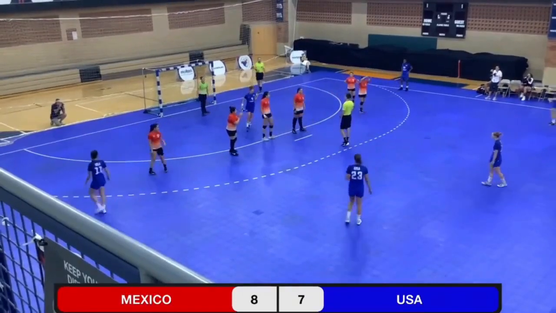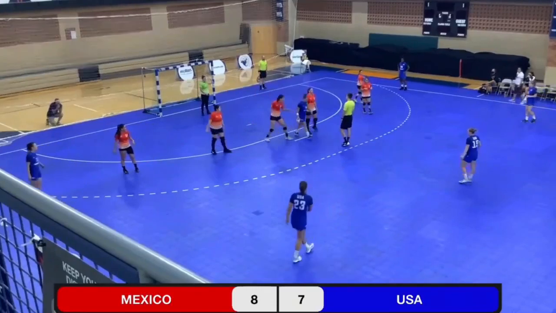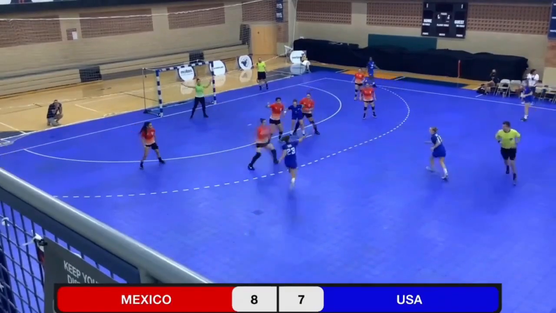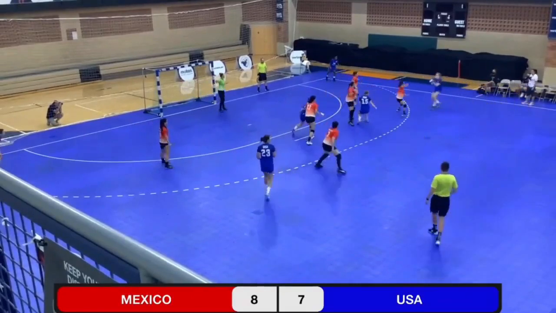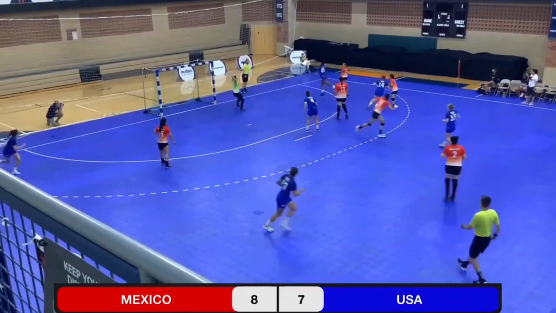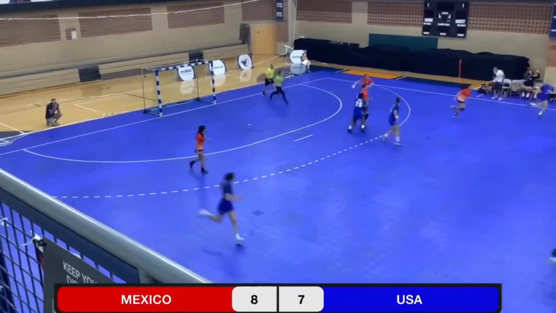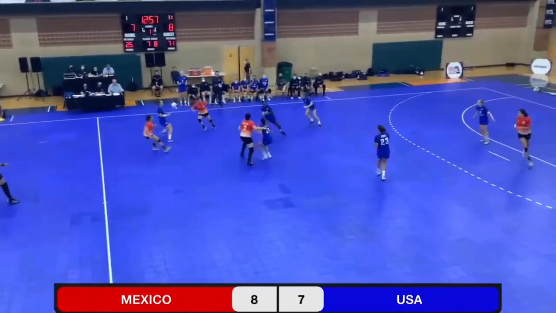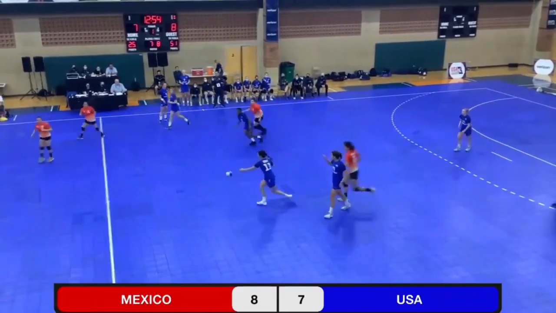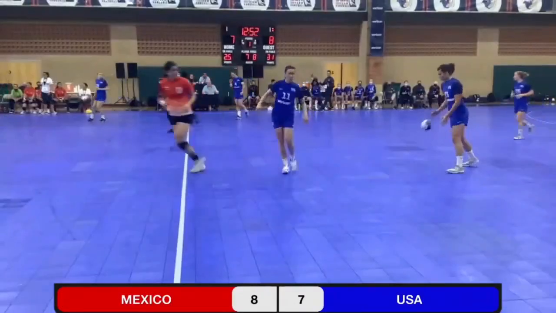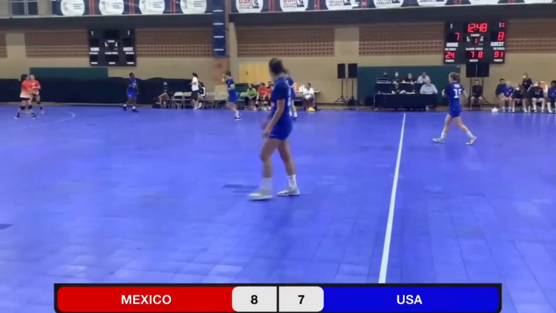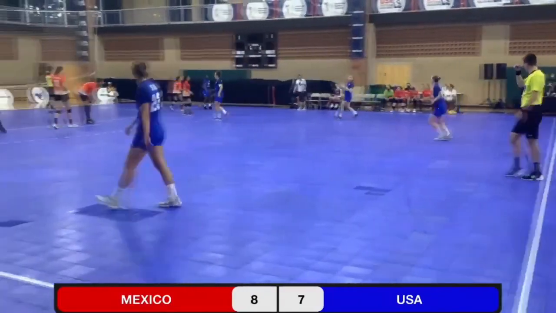And Gascon couldn't quite get the turn for the shot. Martin to Stewart. And saved by Mexico. Julia Taylor with an opportune steal. But the U.S. doesn't have numbers, so they'll restart on offense.